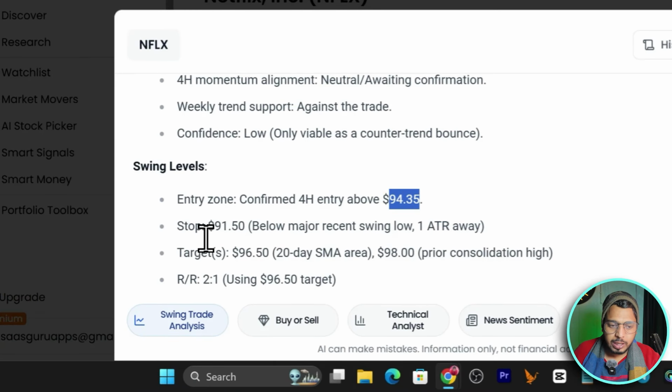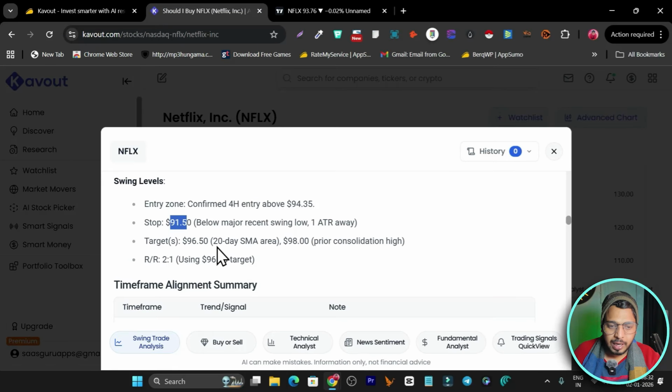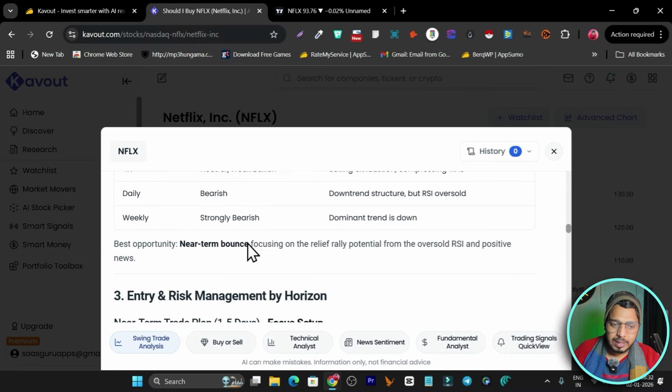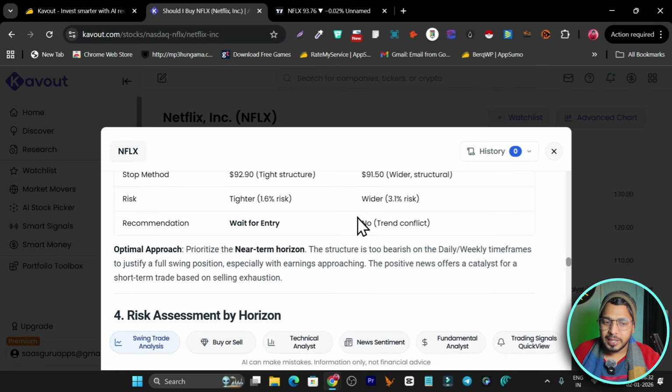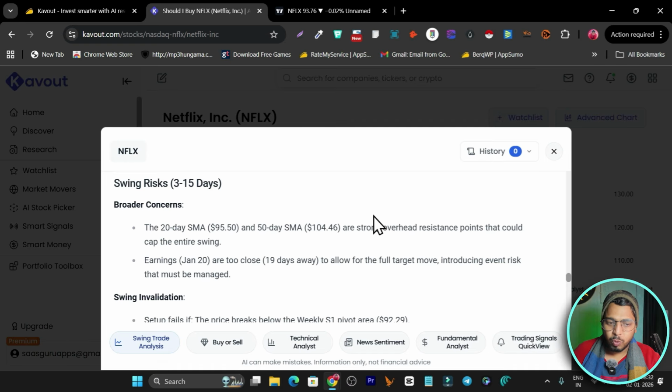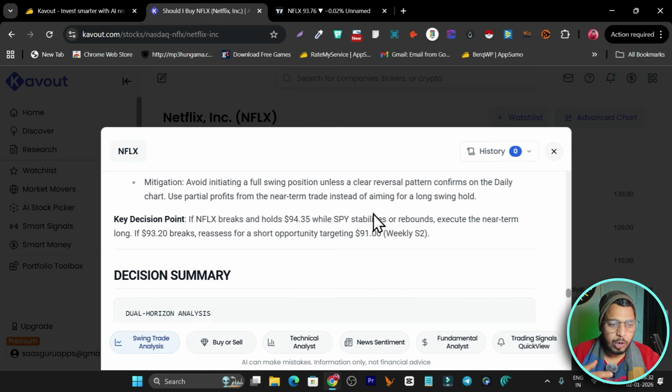I should put the stop loss on this price, and these are my targets here. It is telling me that the target is around the 20-day EMA. Along with this I am getting so much detailed data that I need to analyze to understand it better: what is going on in the company, why it's falling, and why it can be a short-term trade. Everything I am getting here. So this is the swing trade analysis.